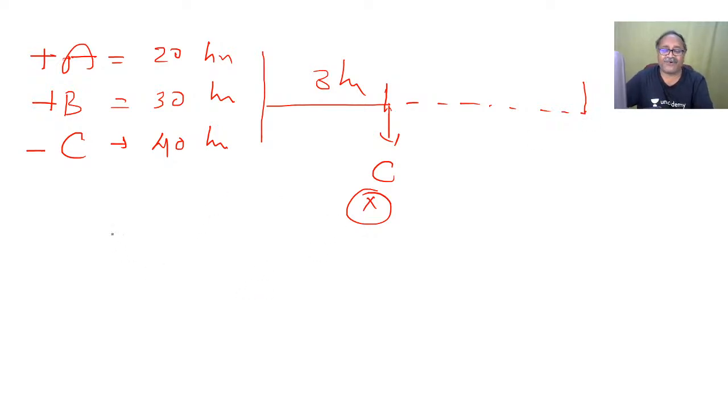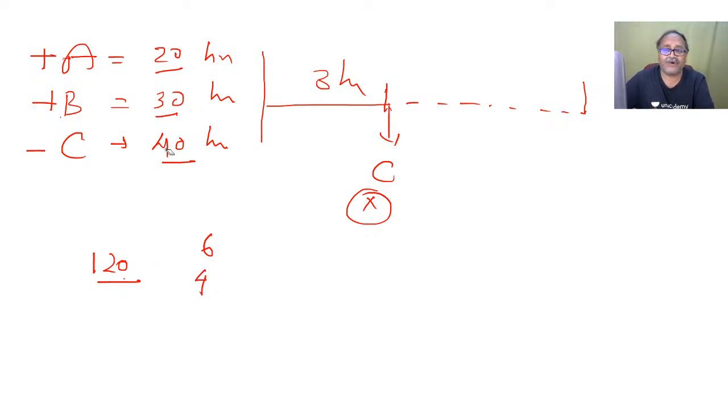Basically we go with the LCM method. The LCM method means we find the capacity of the tank, which is nothing but the LCM of 20, 30 and 40. You might be noticing that this LCM is 120. Now the filling tap A will fill how many units per hour? That is 120 divided by 20, so 6 units per hour. And tap B: 120 divided by 30, that is 4 units it fills per hour.